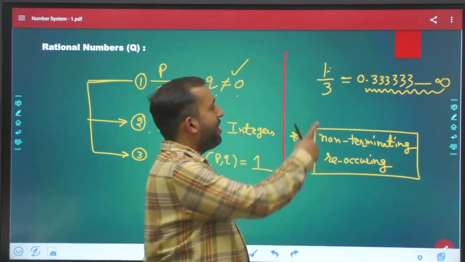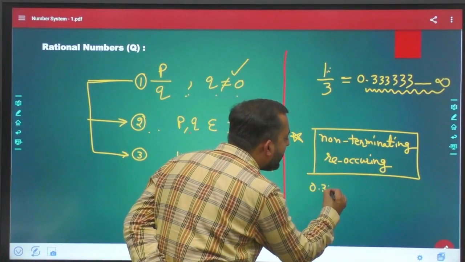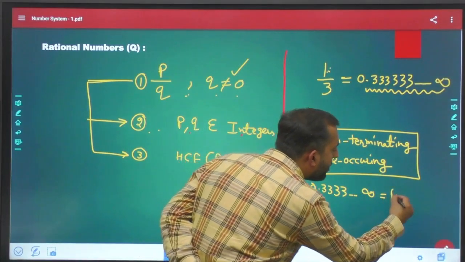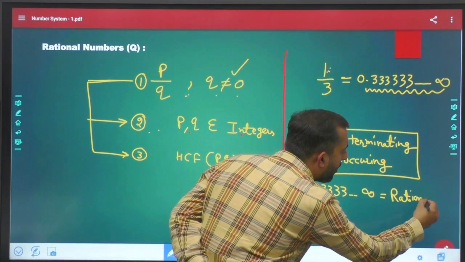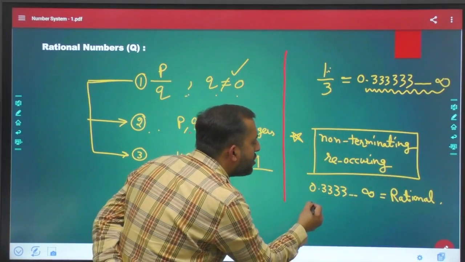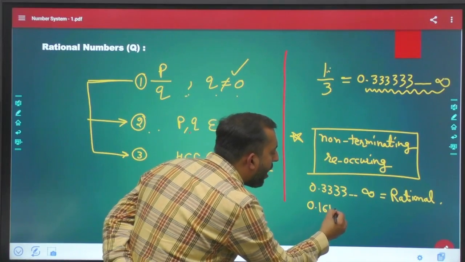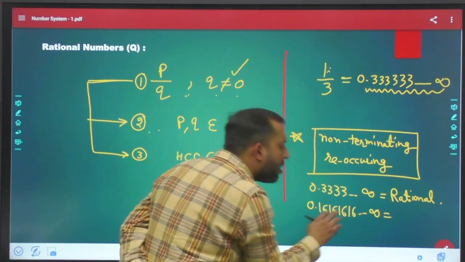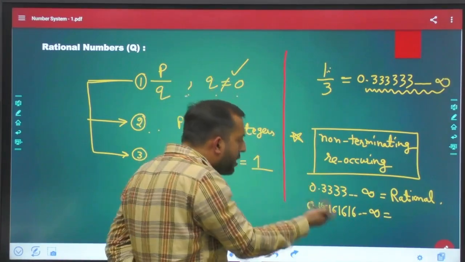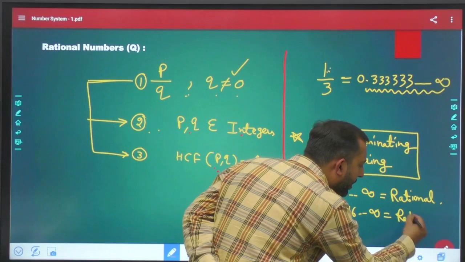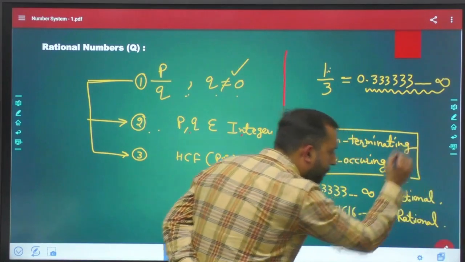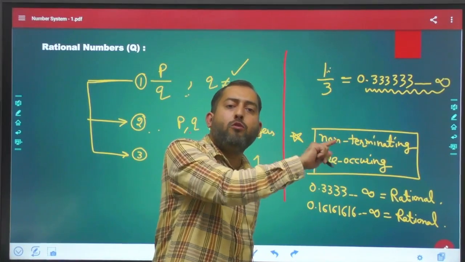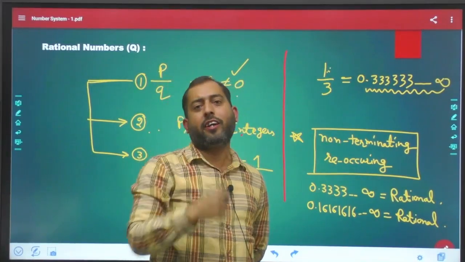So 0.3333, this goes on till infinity, this is a rational number, right? 0.16161616, this goes on repeating till infinity, is a rational number again. 0.352, this goes on till infinity, it's a rational number again.